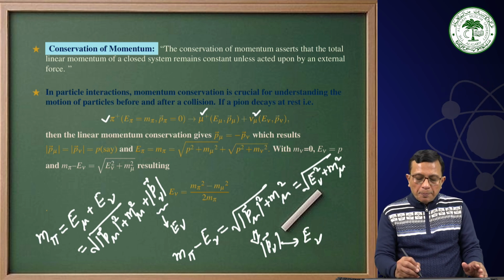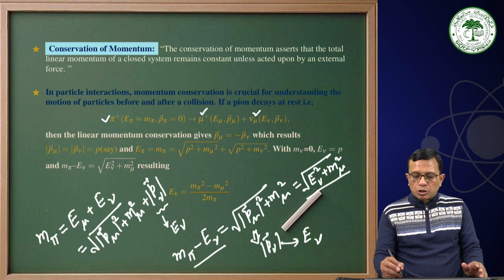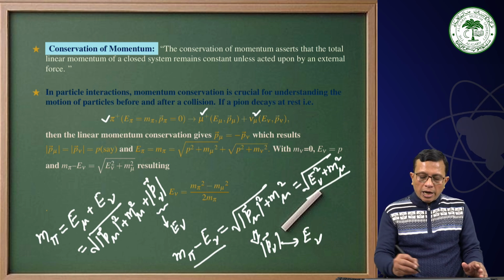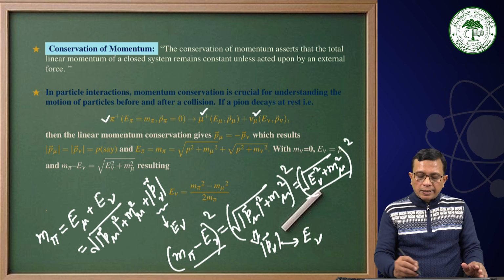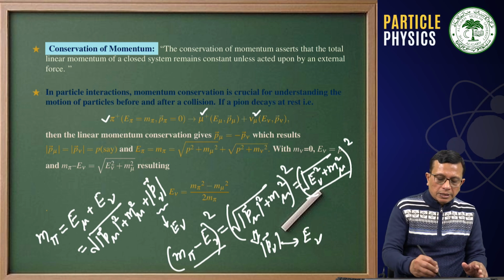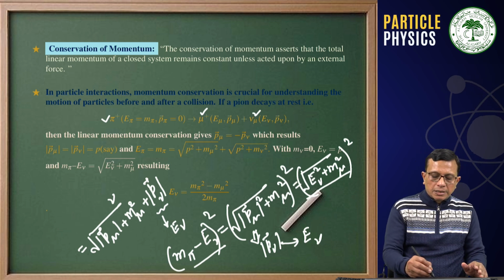Therefore, we have m pi minus E nu as equal to square root E nu square plus m mu square. Now I do the square on both the sides and expand it. What we will get is the following.